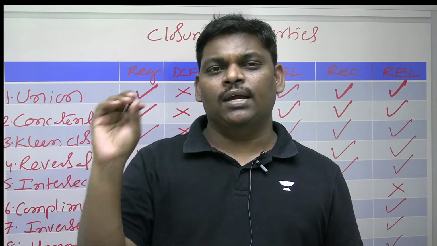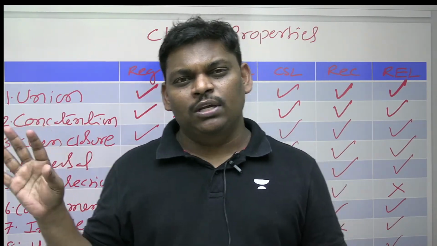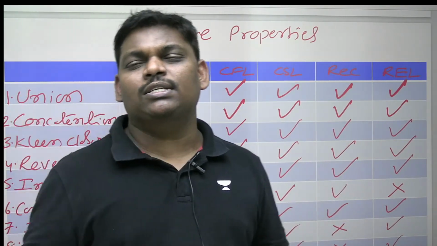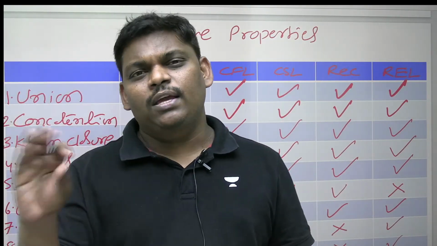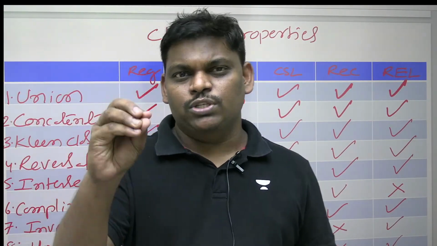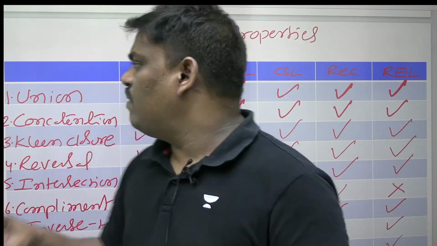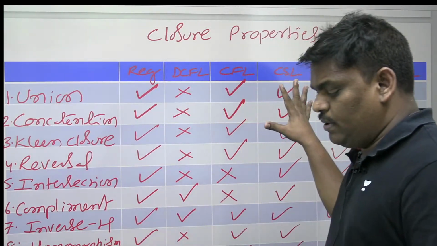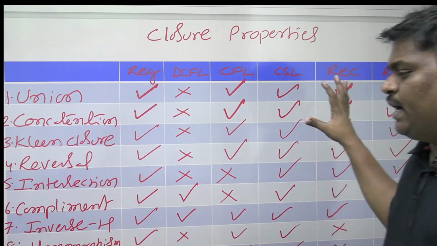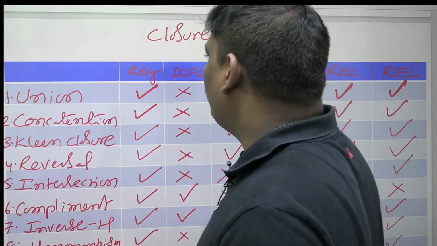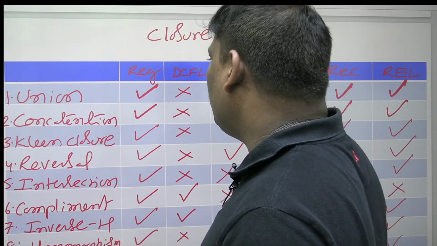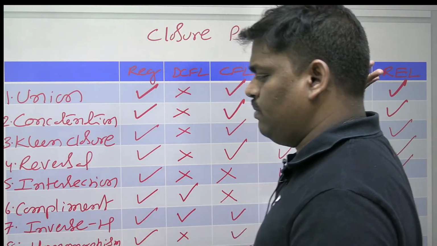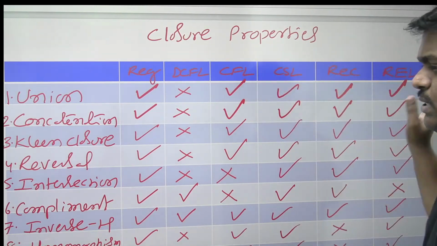If you look at previous years' GATE papers, about 50% of the questions from theory of computation come from this table, the closure properties table.